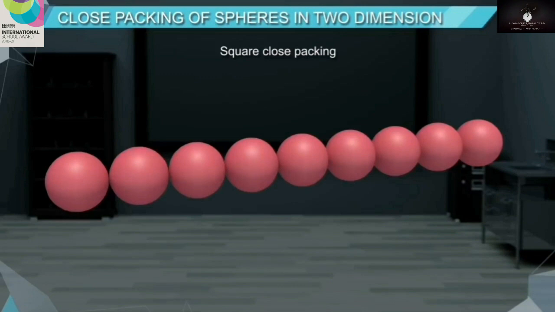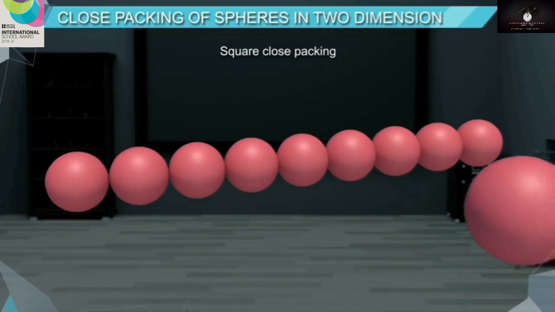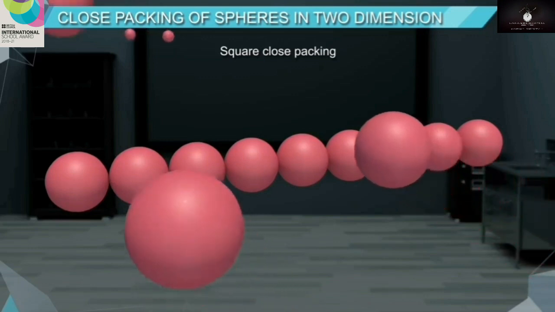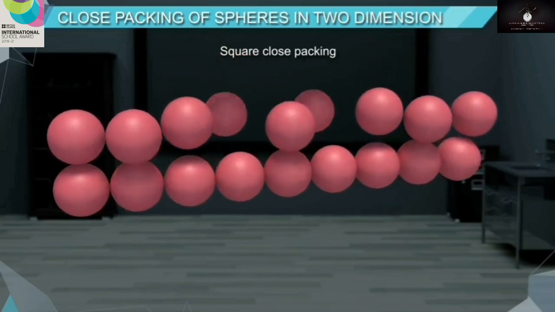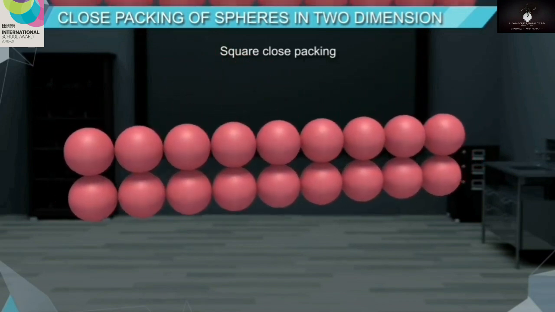Square close packing. In this packing, the second row of spheres is placed in contact with the first row in such a way that the spheres of the second row are placed exactly above the spheres of the first row.